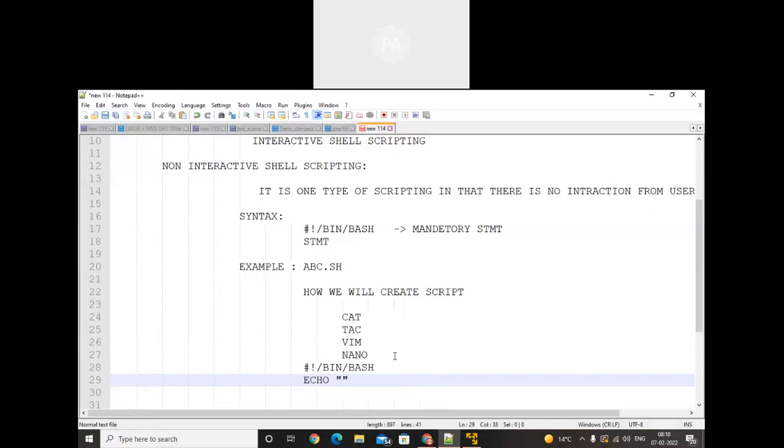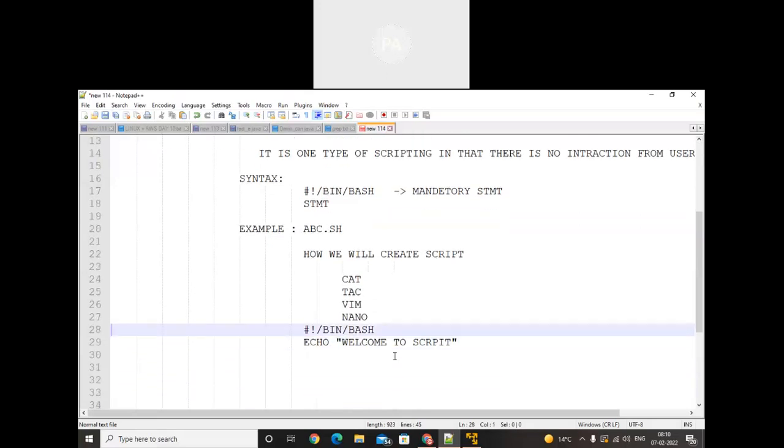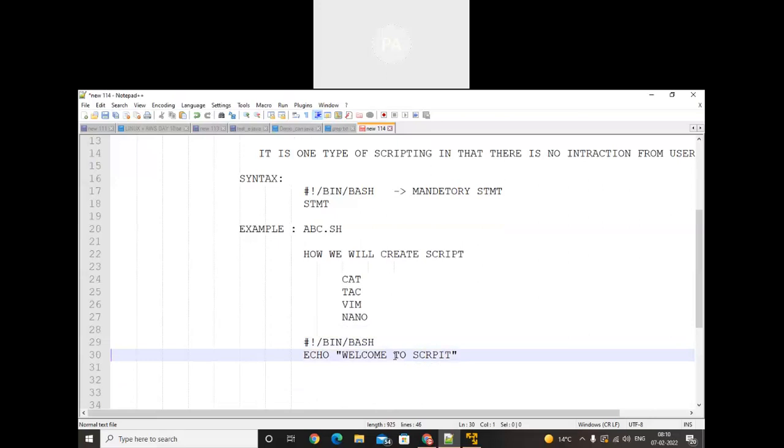Semicolon is not mandatory, we just need to use echo, like echo welcome to scripting. We'll do lots of programs on that, don't worry. This is an example of a script. When I execute that script, it will print the message welcome to scripting on the console.